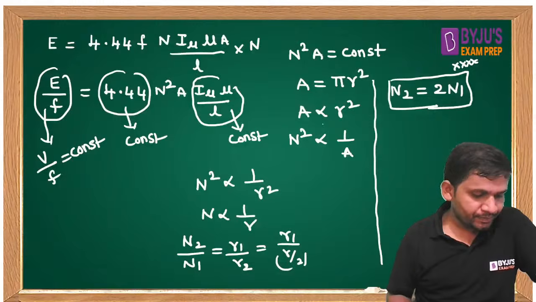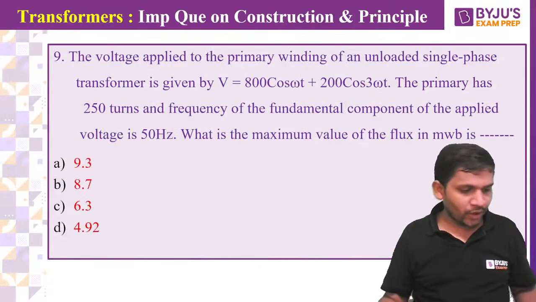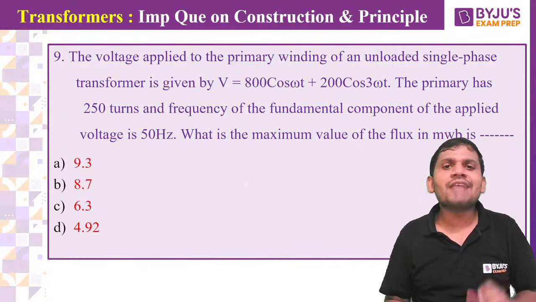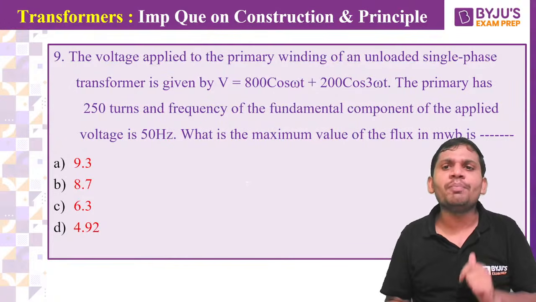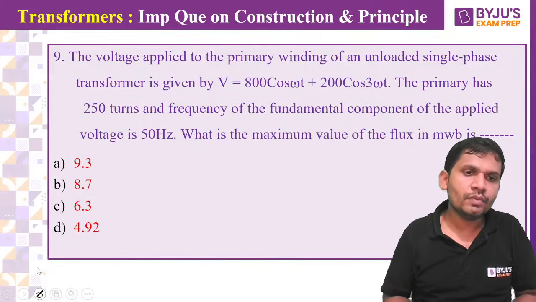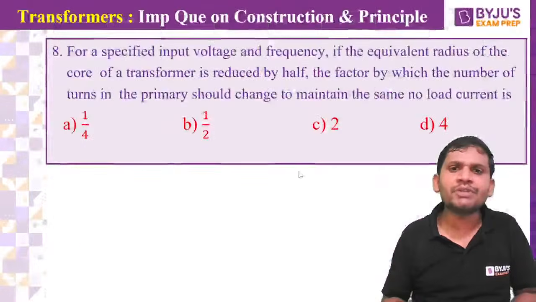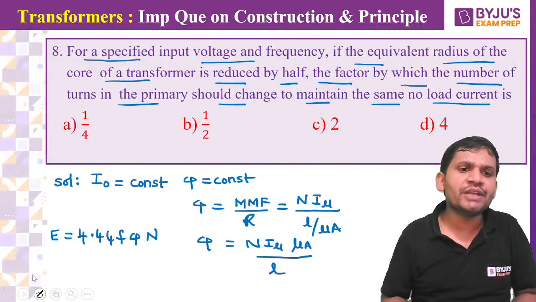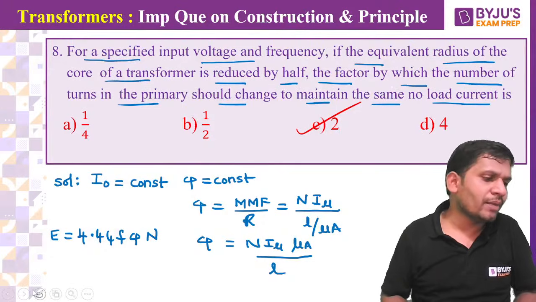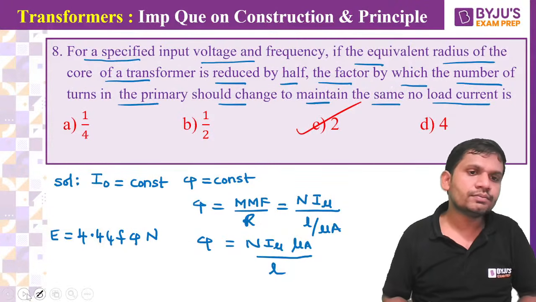Yes, students. It's a circular core. One more question, students. Come on. Can anybody answer this question? The voltage applied to the primary winding of an unloaded single phase transformer is given by. Come on, students. Previous one. What is the answer? Which option is correct? Then it becomes 2 times. It becomes how many times, students? It becomes the 2 times. Is it correct?